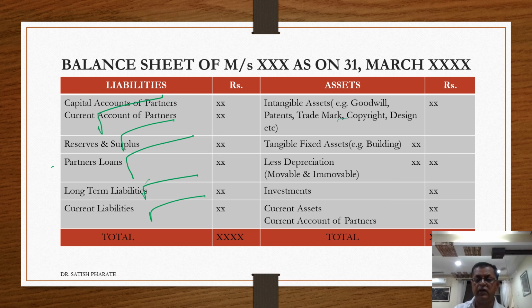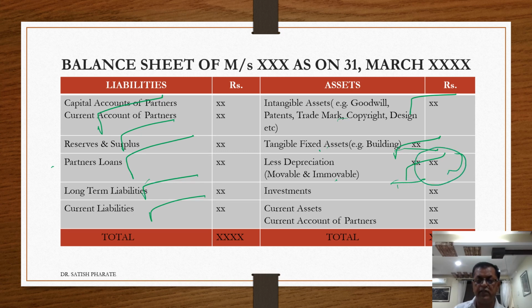On asset side, we will have intangible assets, for example, goodwill, patents, trademarks, copyright, design, etc. Tangible assets will be of two types, movable and immovable. Tangible assets may be depreciable or non-depreciable. Depreciable means building, factory, etc. They are depreciable, therefore they will be recorded in the inner column, and from that depreciation will be deducted and the final figure will be recorded in the outer column.